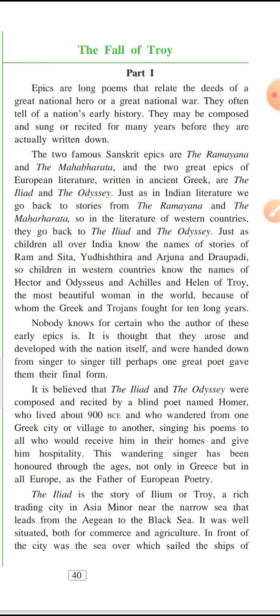The Iliad is the story of Ilium, or Troy, a rich trading city in Asia Minor near the narrow sea that leads from the Aegean to the Black Sea. Ilium is Troy. The Iliad is about the Trojan War.